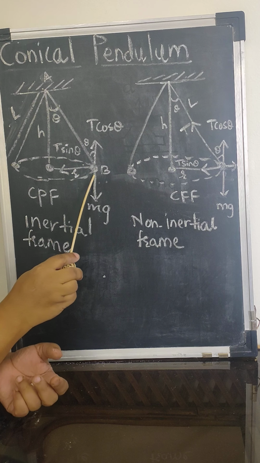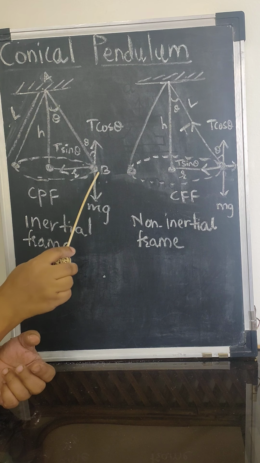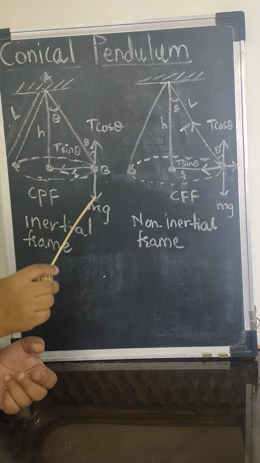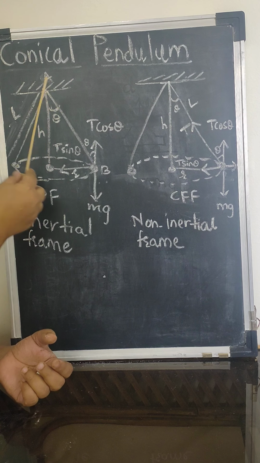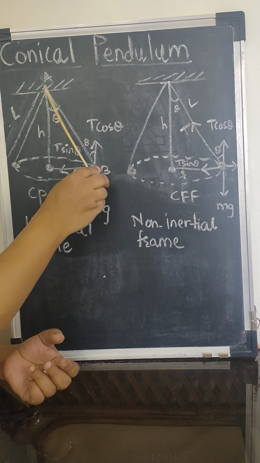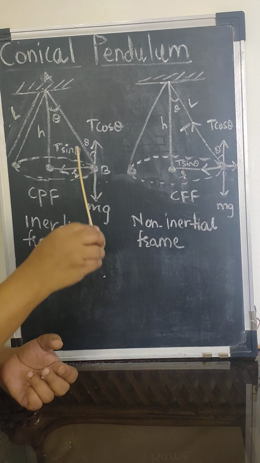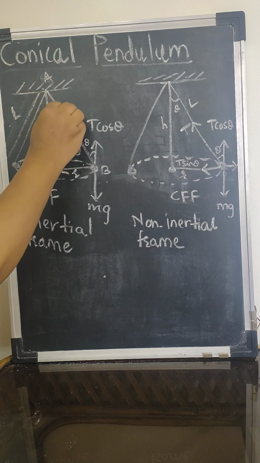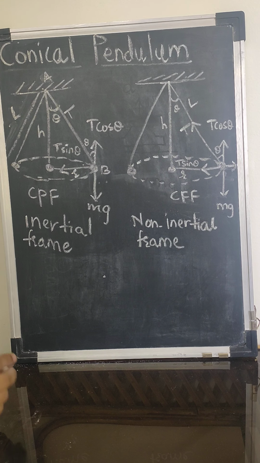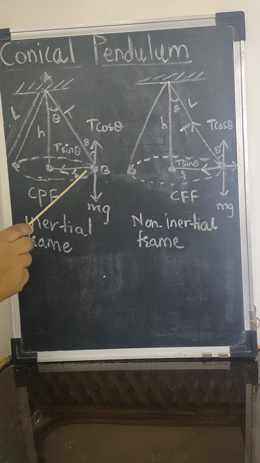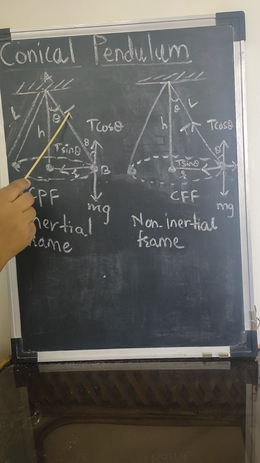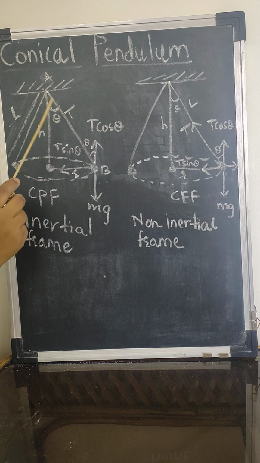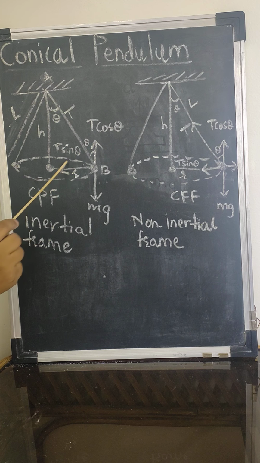Let the bob have mass m, so its weight always acts in the downward direction, therefore mg acts downward. As I pull the bob to the right-hand side and release it, it oscillates, and the bob is imparted a tension T in the string. Now as the bob is revolving in the horizontal circle, the tension T does no work. To make use of this tension, I have resolved it into two components.